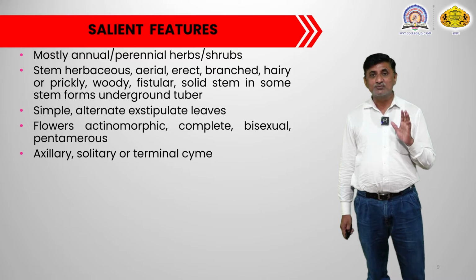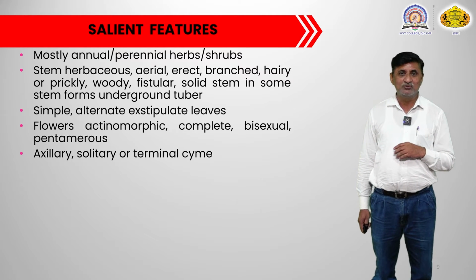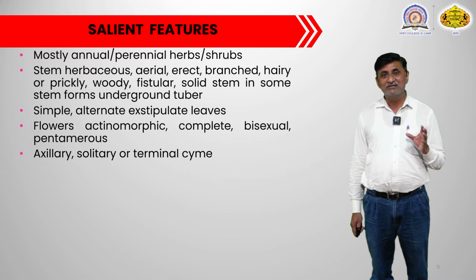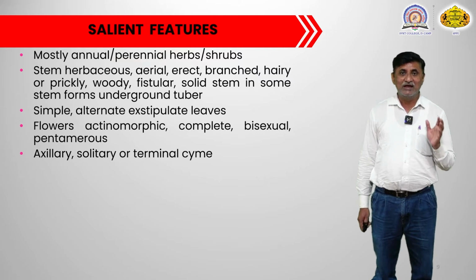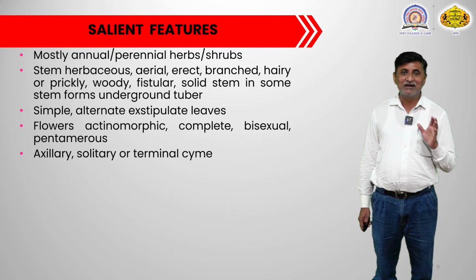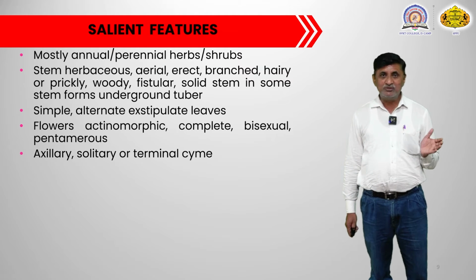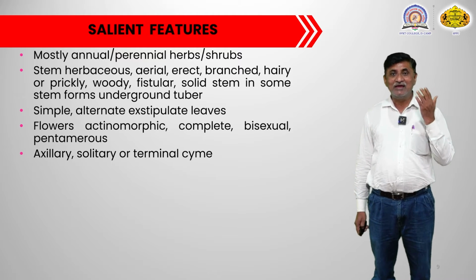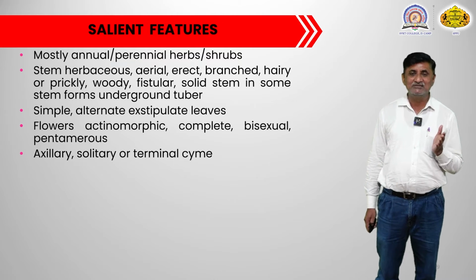There are two kinds of solitary cyme that can be found in the plants of this particular family. Some of the solitary cymes are axillary in nature, meaning they are produced at the axil of the leaf, and such solitary cymes are called axillary solitary cymes. In some of the plants there are terminal solitary cymes, not axillary.